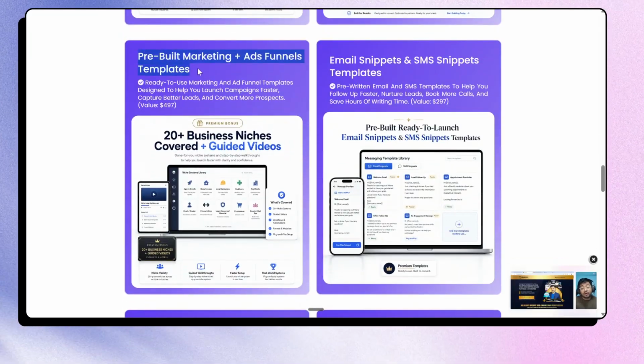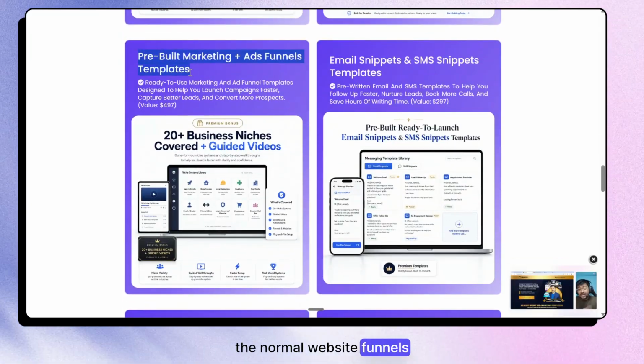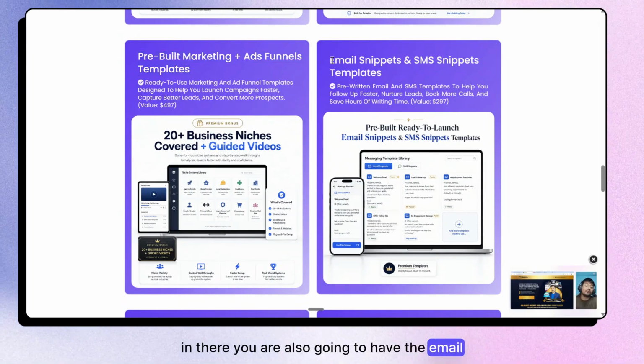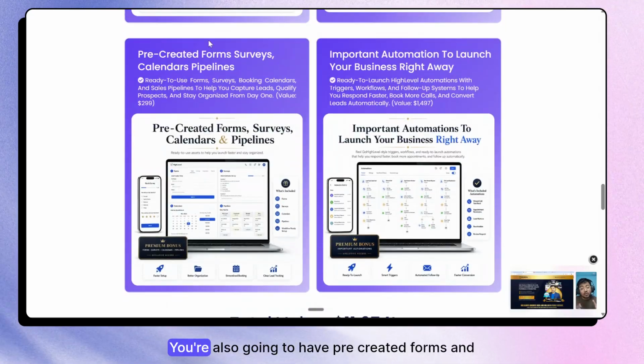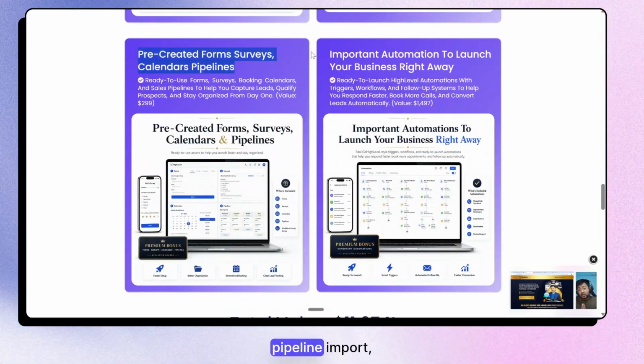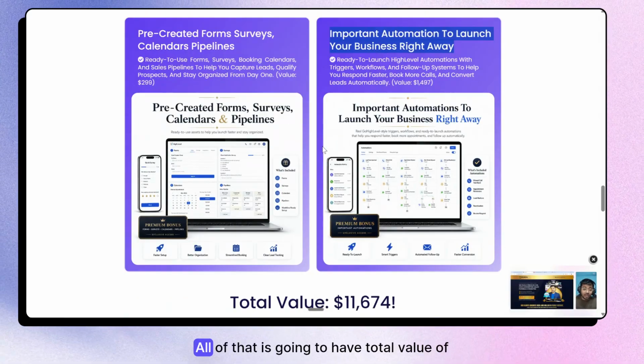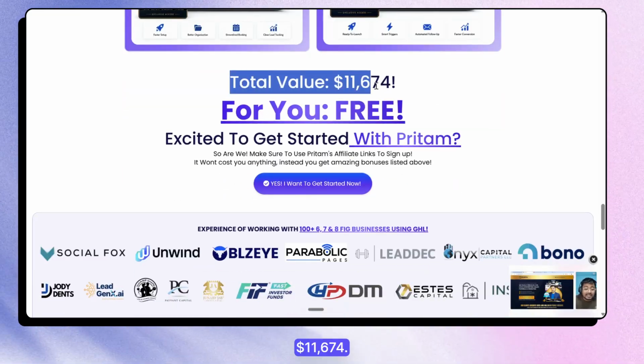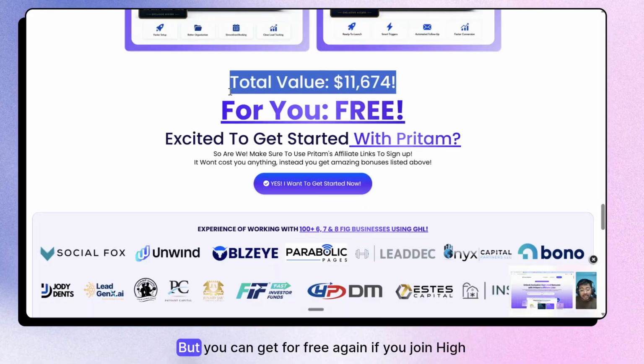Of course, you're going to have the normal website funnels in there. You are also going to have the email snippet and SMS snippets and all of that. You're also going to have pre-created forms and service pipeline, import automation and launch. All of that's going to have total value of $11,674. But you can get it for free.